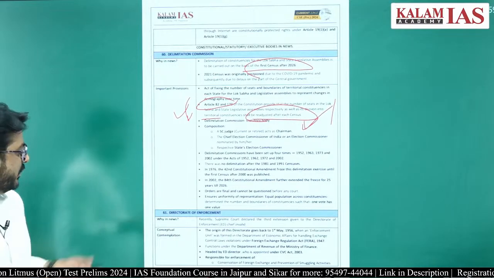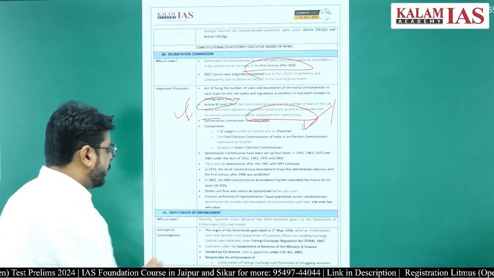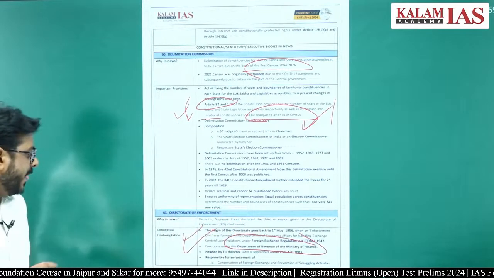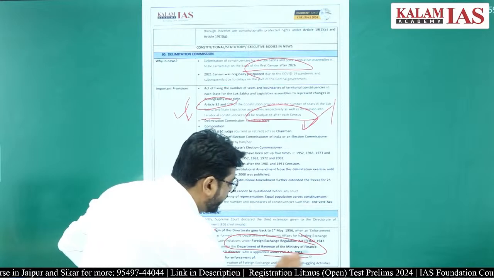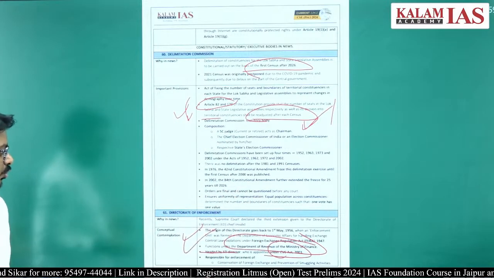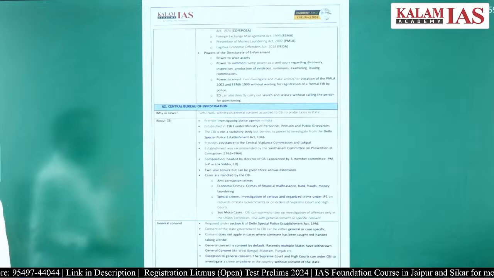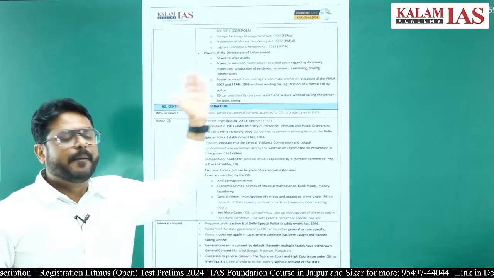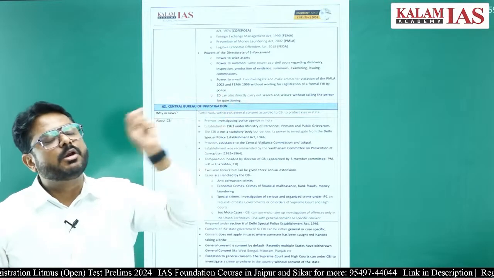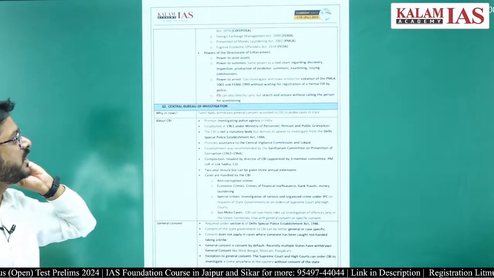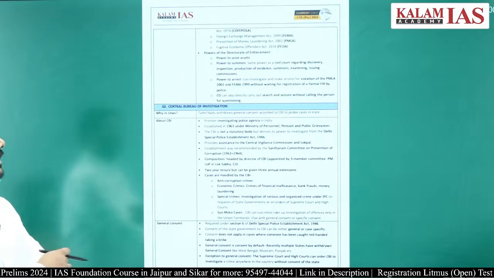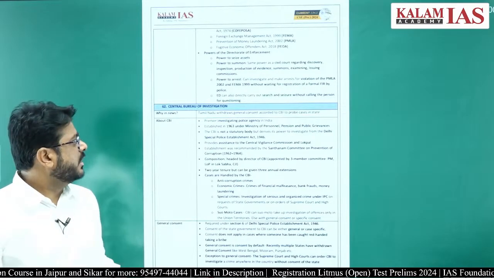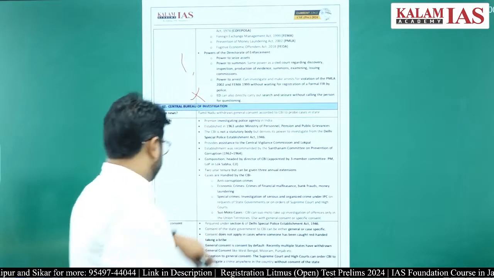Directorate of Enforcement. One thing you have to remember here is that the Directorate of Enforcement comes under the Department of Revenue, Ministry of Finance, and it is headed by the Enforcement Director, who is appointed under the Central Vigilance Commission Act 2003, right? ED has been very much in the news recently. They implement COFEPOSA Act, FEMA Act, PML Act, meaning Prevention of Money Laundering Act, and FEO Act, that is Fugitive Economic Offenders Act 2018. And they have the power to seize assets, power to summon any person, power to arrest, right? So such things are there in this act.